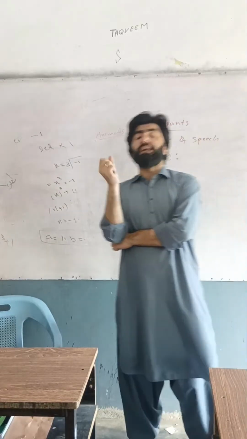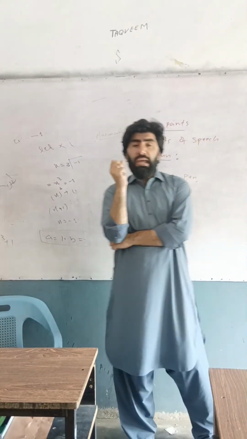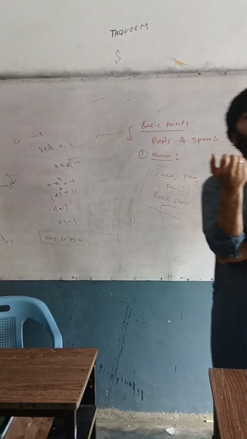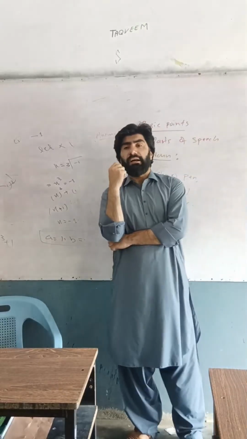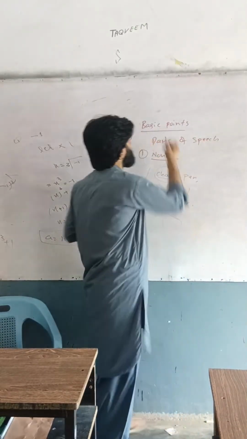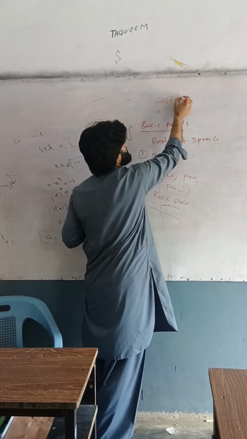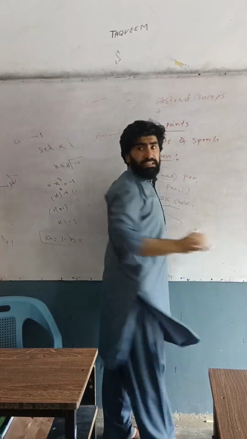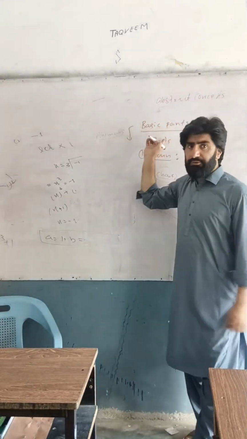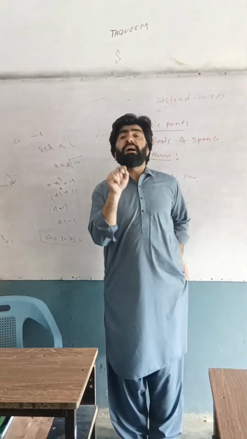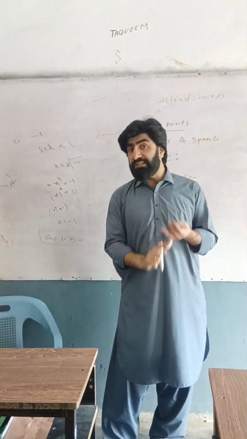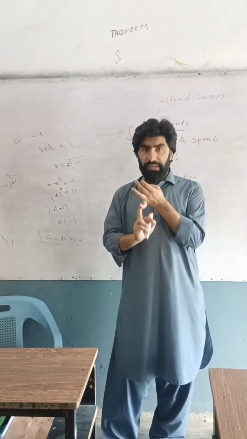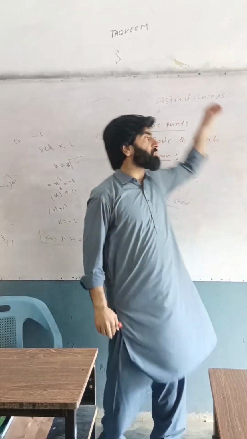Noun is the name of an idea. What does idea mean? The abstract concept. Idea means abstract concept. Now what does abstract concept mean? Abstract concepts are those concepts which cannot be touched, which cannot be seen, but can be felt. You can feel it. Those concepts will be abstract concepts.